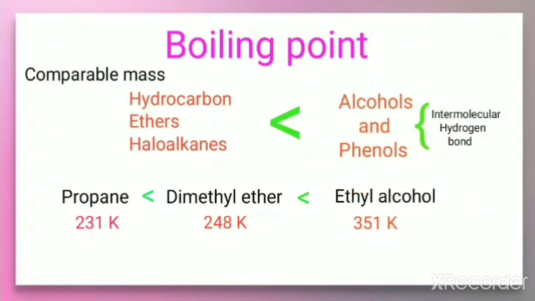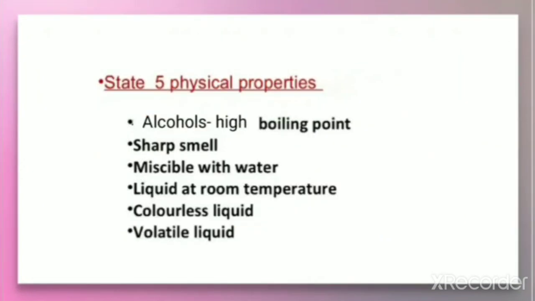So, let us list out some important physical properties that we have discussed here. The first property: alcohols have a high boiling point. Usually they have a high boiling point, but lower alcohols have a low boiling point compared to the higher members of alcohols. They have a sharp, characteristic smell. They have a burning taste.